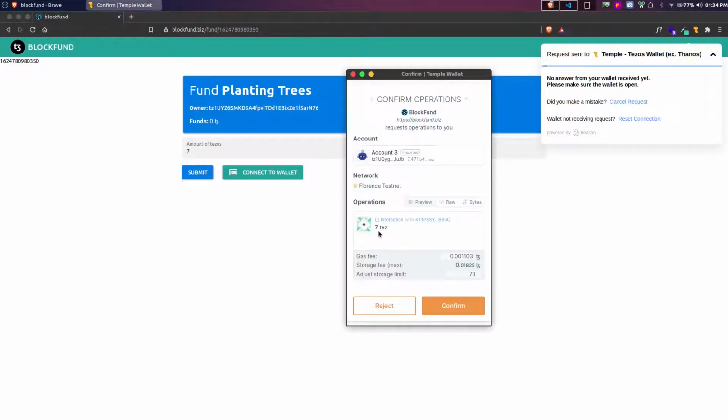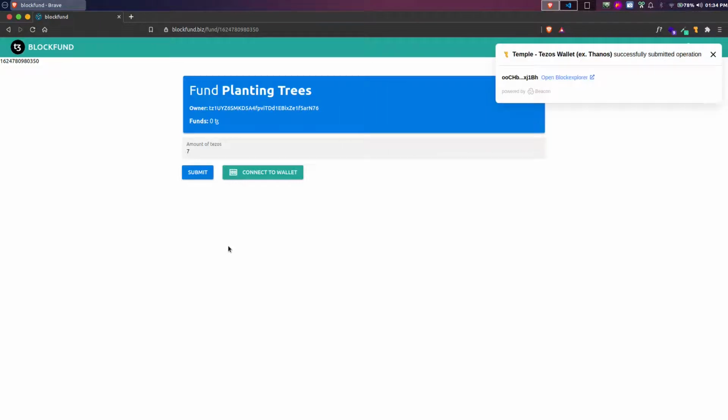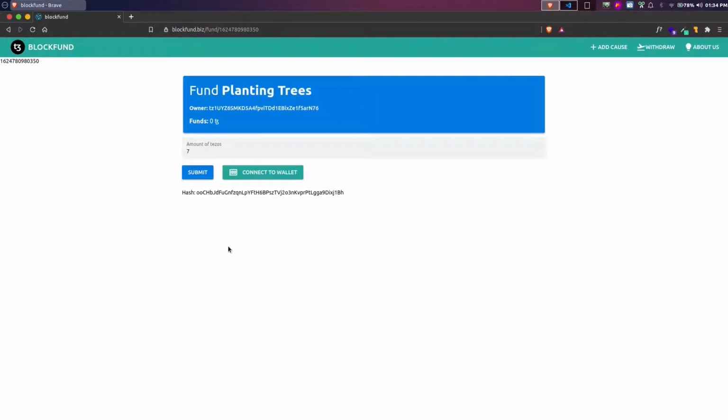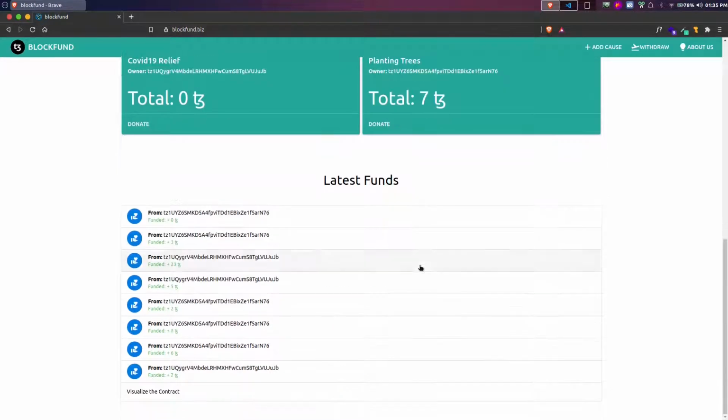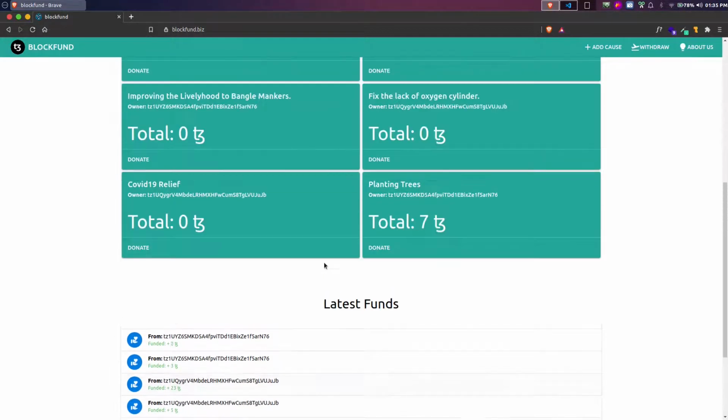Once you sign it, here you can see we are trying to send 7 Tezos from my wallet to the smart contract. Click on confirm. It will take a while to give you the generated chain ID and block ID. Once you get it, you can go to the home page, and when you go to the planting trees cause, you will find that in total it raised 7 Tezos, and you will also see the latest transaction is done, and we have funded the 7 Tezos from this account.